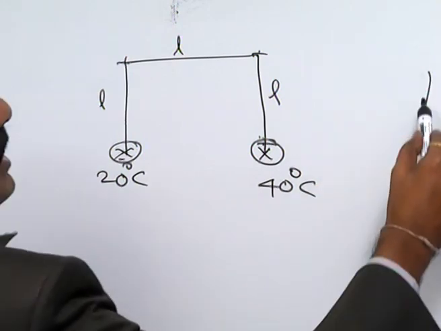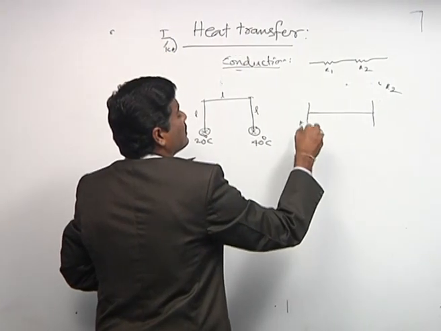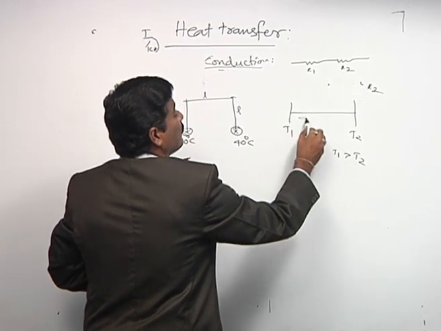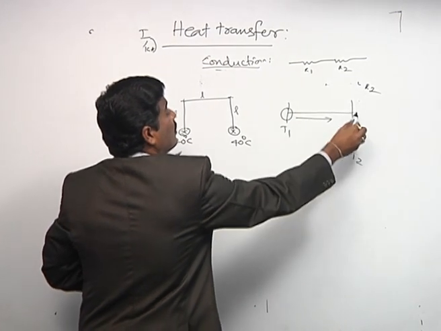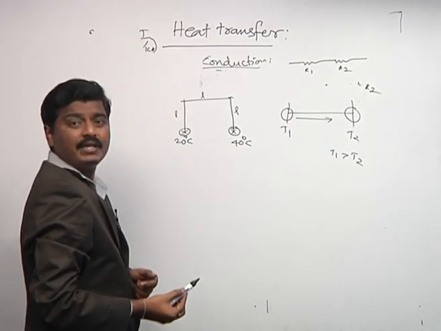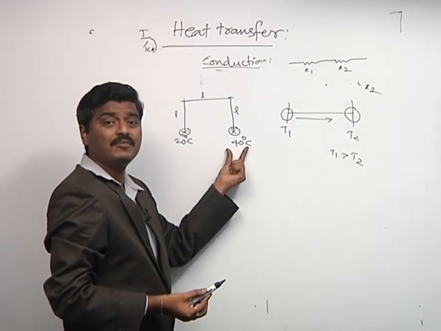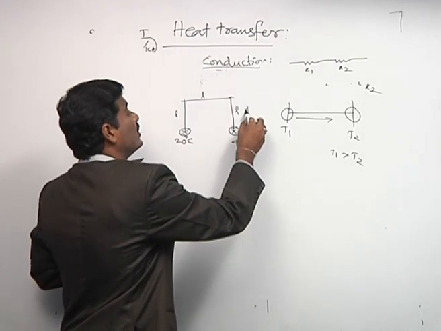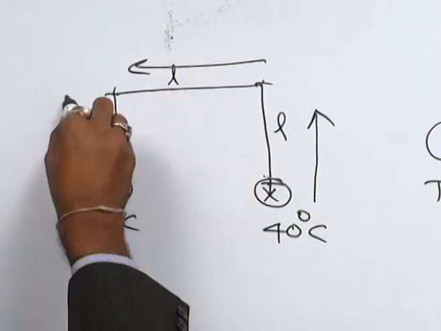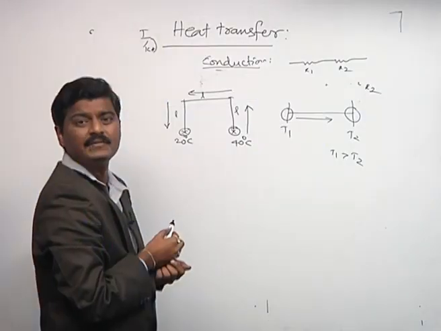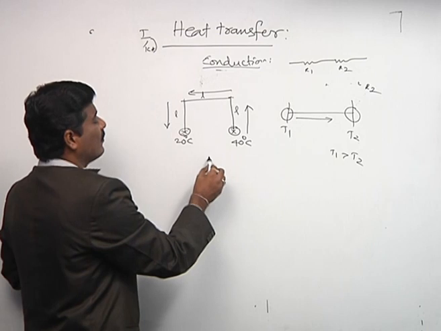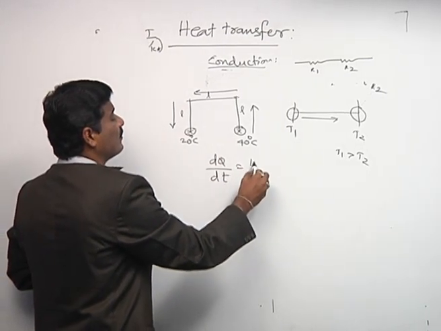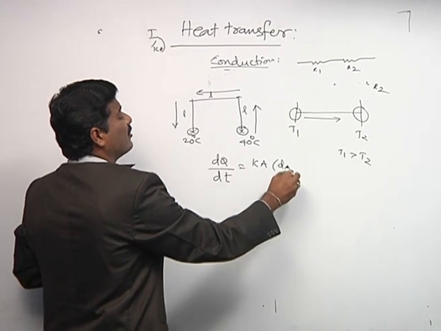Just now in our derivation, let this be maintained at T1 and T2, let T1 be greater than T2; the heat flows from the higher temperature point to the lower temperature point. Here one free end is maintained at 40 degrees centigrade, one at 20 degrees centigrade. Definitely heat flows like this. He is asking for the rate of heat flow, which is nothing but the heat current, dQ by dt equals K A dT by dx.